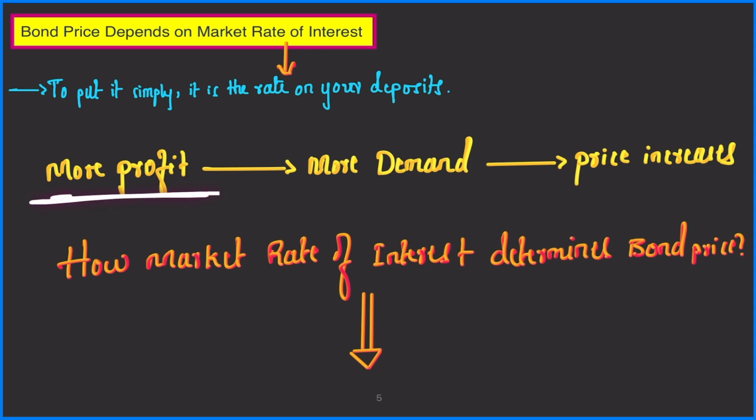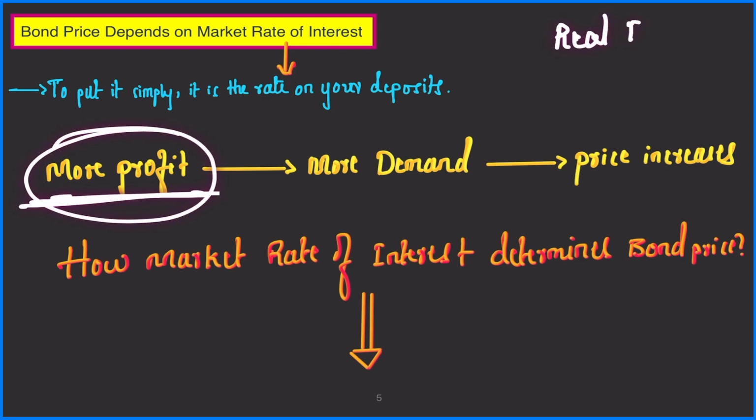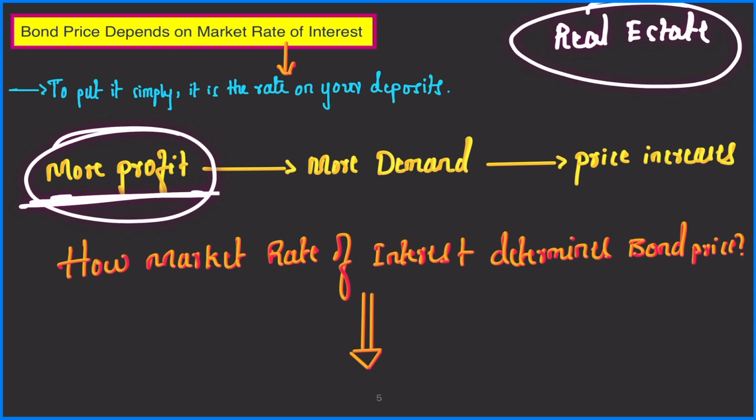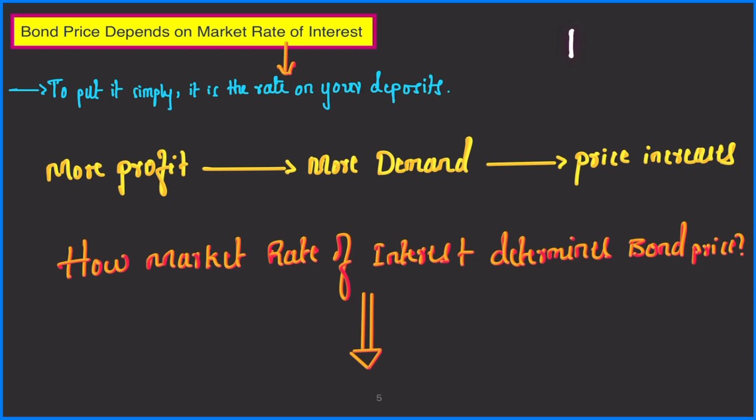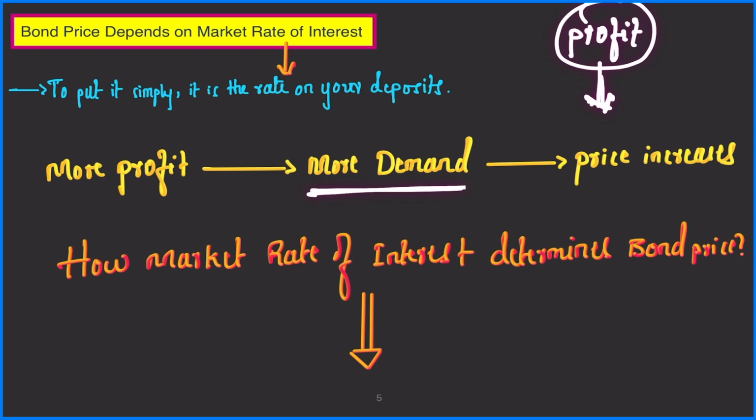You are in the market for profit, right? So wherever there is more profit, for example, let's say real estate is booming, what happens? More and more people start investing in real estate, right? Why? Because they want to reap the profit which is available in the real estate sector. What happens when more and more people go to the real estate sector? Demand increases, right?